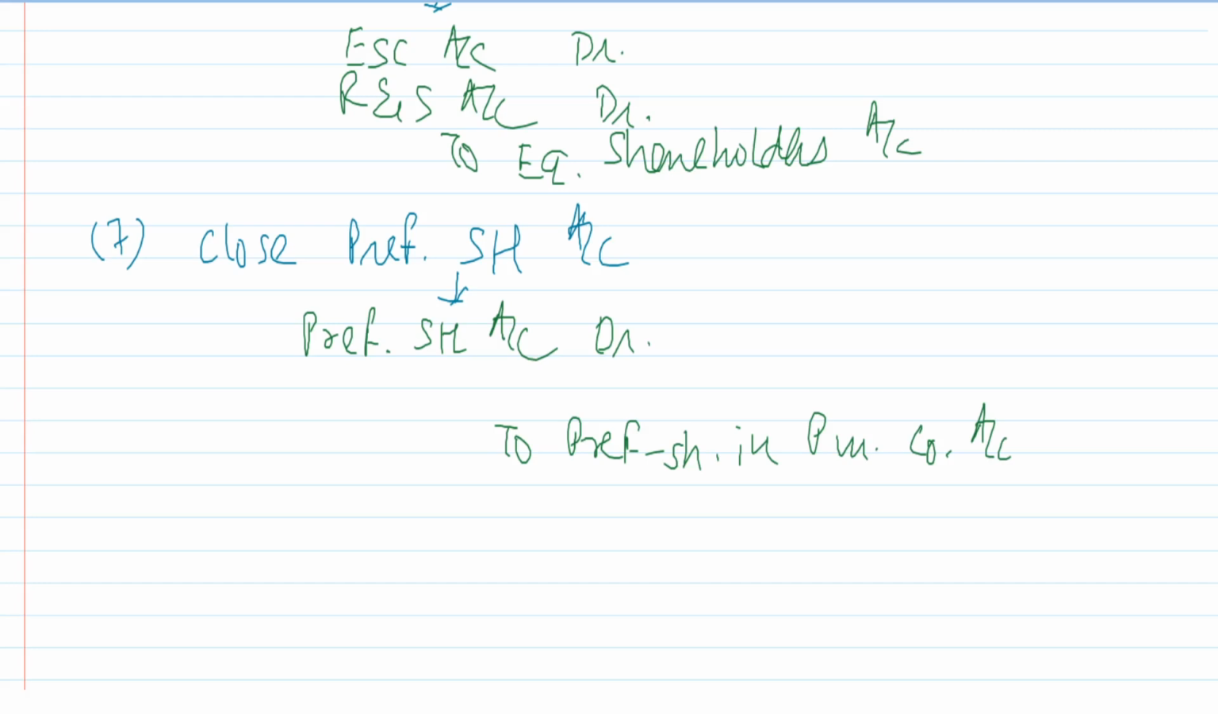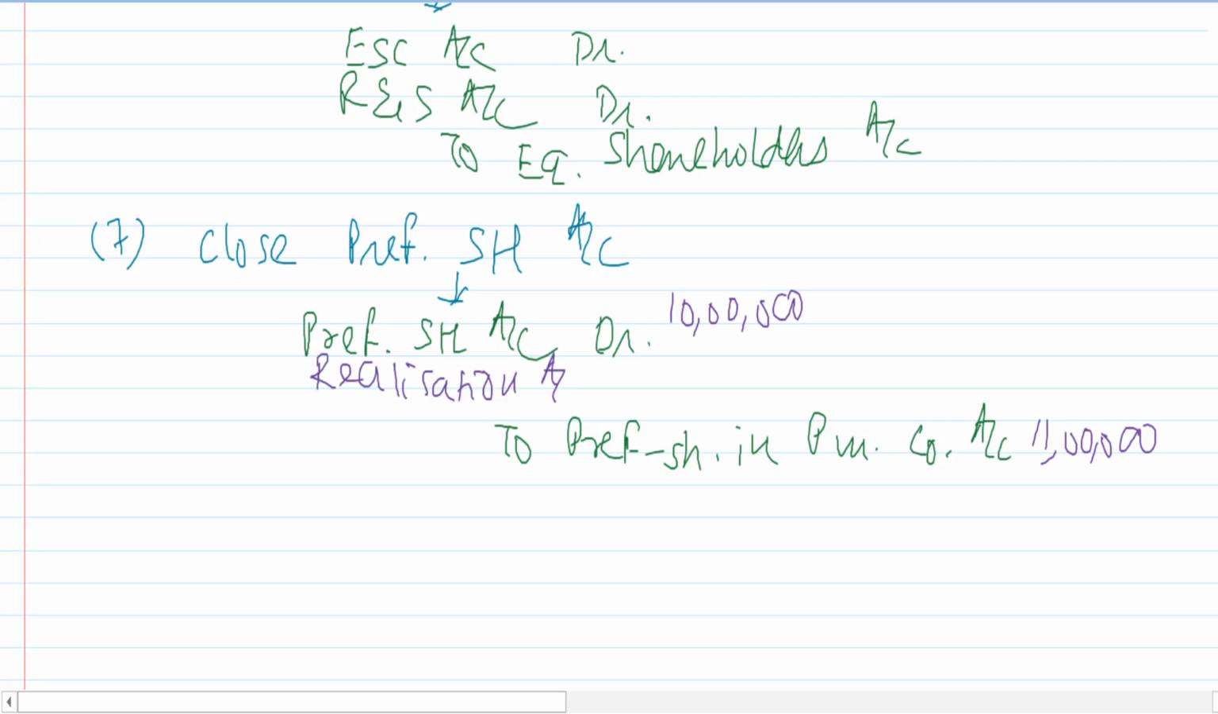Now it is quite possible that the amounts of these two accounts are different. For example, preference shareholders is 10 lakhs, but the value of the preference shares in the new company is 11 lakhs. So you are paying 1 lakh extra. This 1 lakh extra that you are paying, you will debit it to the realization account.